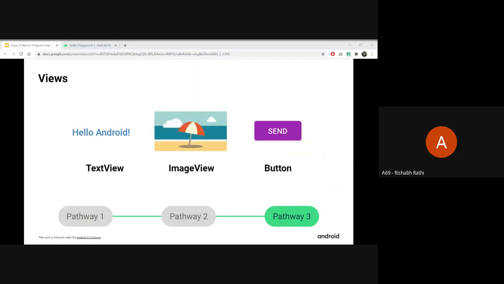Here are some examples of the types of views that are provided. TextView is there for displaying text. If you want to put some text over there, you have TextView. Then there is ImageView if you want to display some image. There's a Button view if you want a button to perform some action. So there are several different views available in Android.